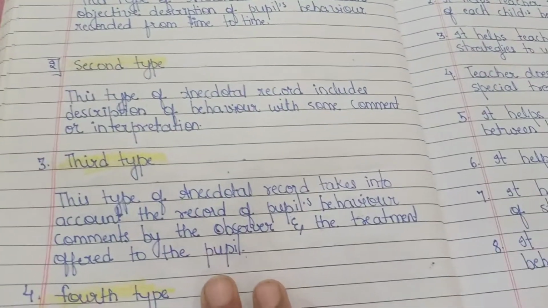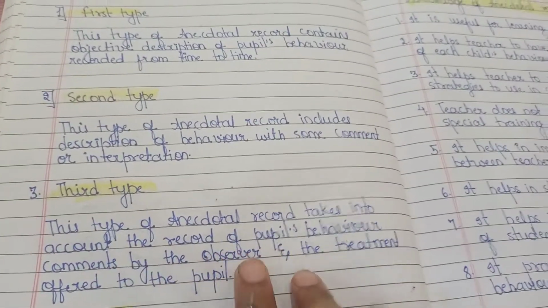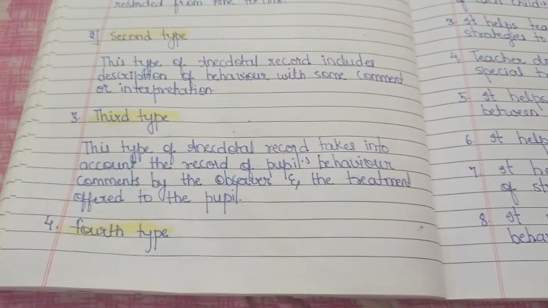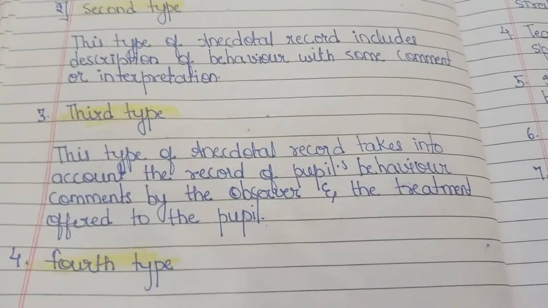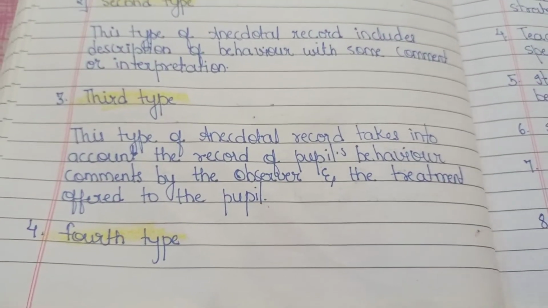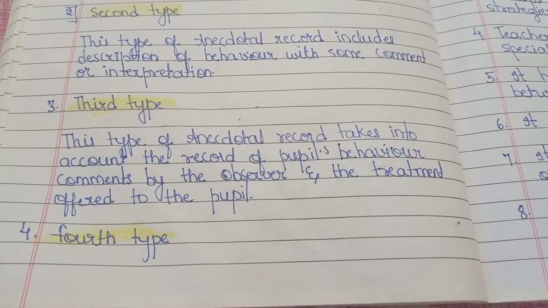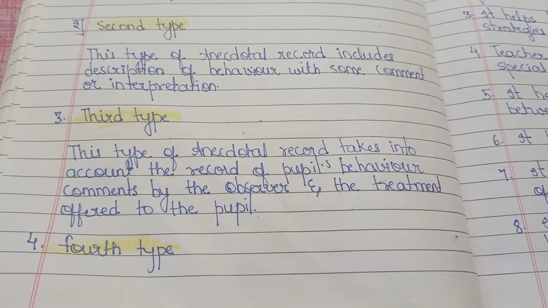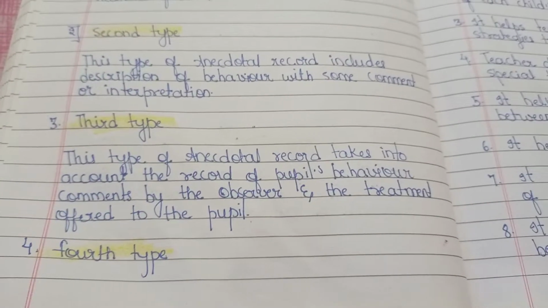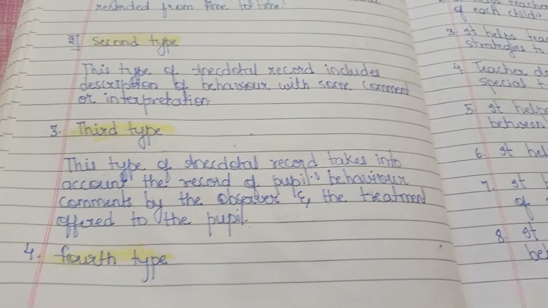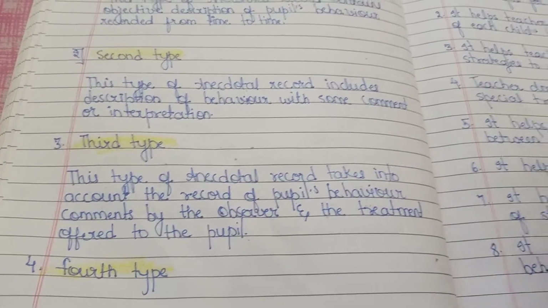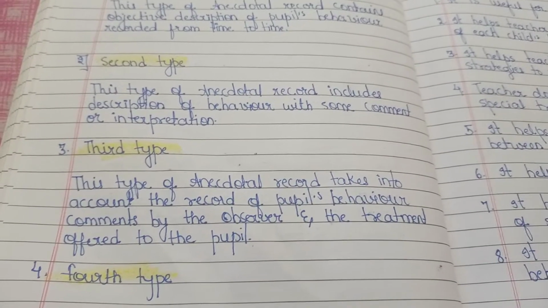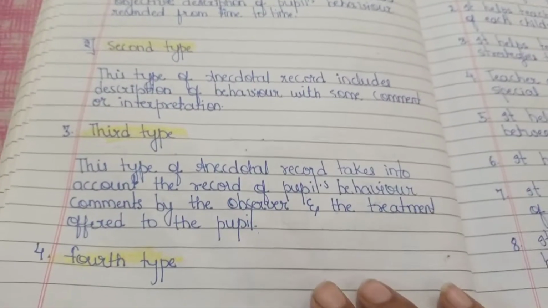The third type is also an anecdotal record. This type of anecdotal record takes into account the record of people's behavior and comments by the observer. This type of record also contains treatment of the student. The teacher also gives some suggestion about what should be done in this case, what should be done for that particular student.